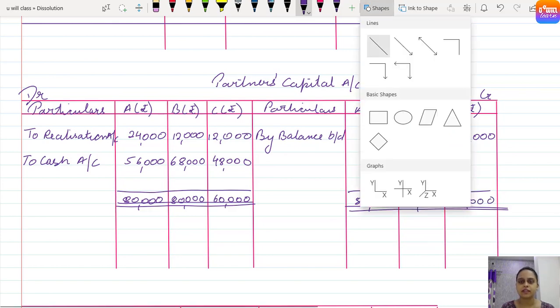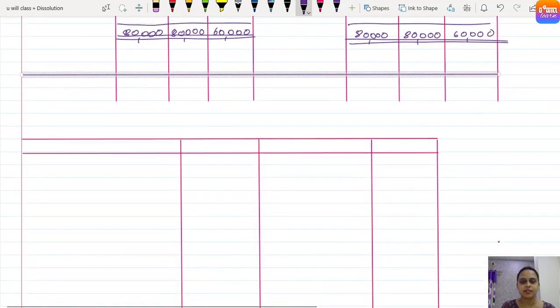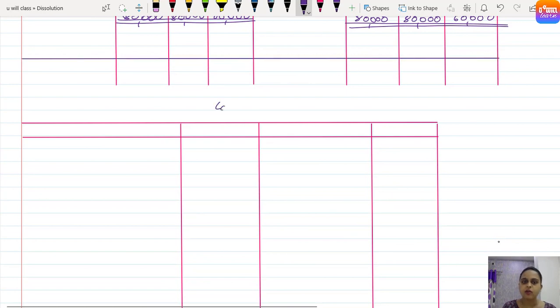Here everyone, let's draw the line to end the partners' capital account. Come on, now our next step is to prepare the cash account, because in this question the cash account balance is given. If a bank account balance is there, we prepare the bank account. Clear?